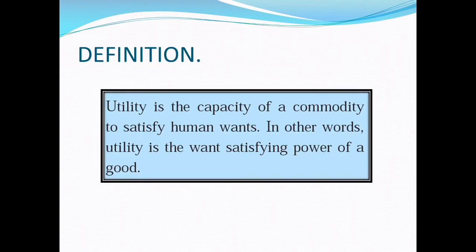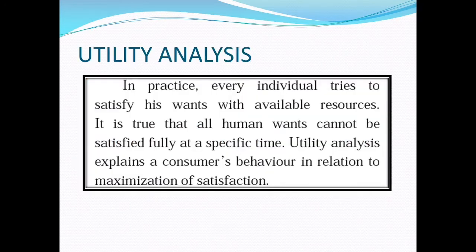Our wants are unlimited, but to fulfill our wants we require products, we require commodities, and every commodity possesses utility. Thus, in economics, utility is the capacity of a commodity to satisfy human wants, or we can say utility is the want satisfying power of a good.